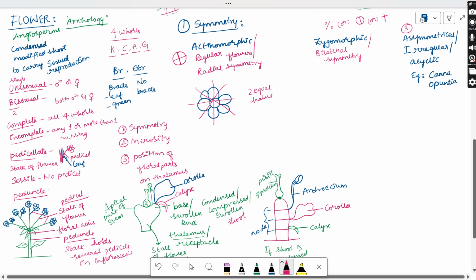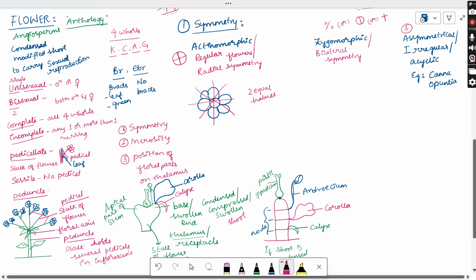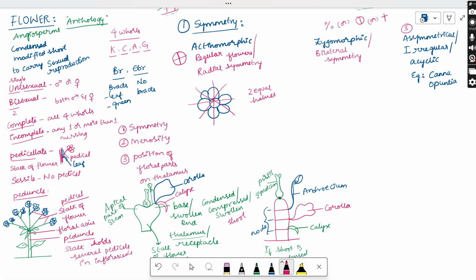If I get two equal halves from any vertical cut, and this cut crosses through the center, then it is called actinomorphic or radial symmetry type of flowers, which are regular.